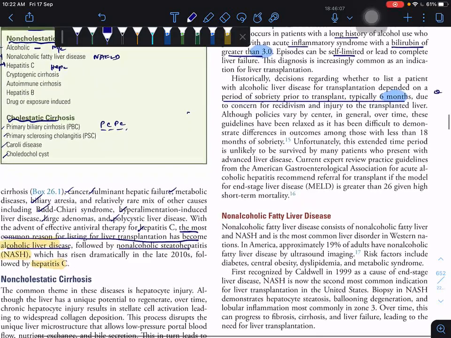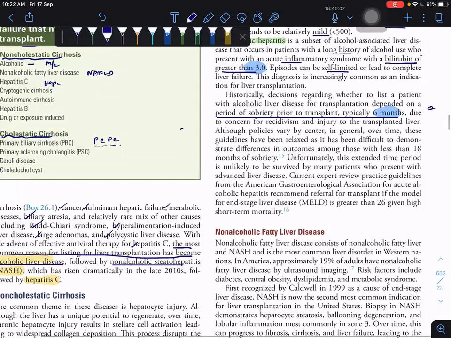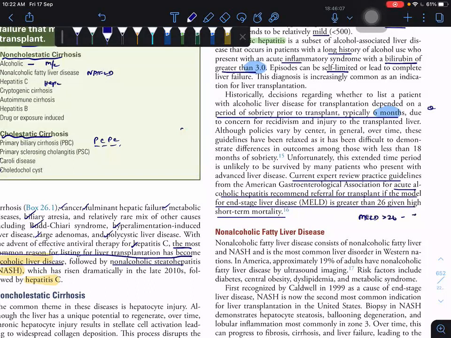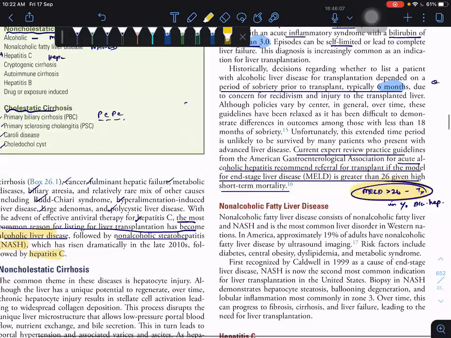And what the current expert practice guidelines are telling: for acute alcoholic hepatitis, recommend referral for transplant if the MELD score is greater than 26, given high short-term mortality. So indirectly it indicates that with MELD greater than 26, the patient should be transplanted in case of alcoholic hepatitis. So this is their MCQ.